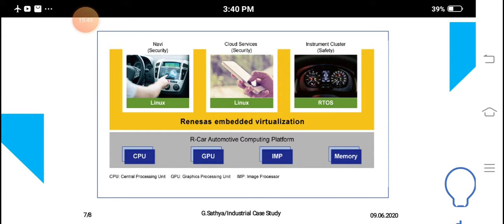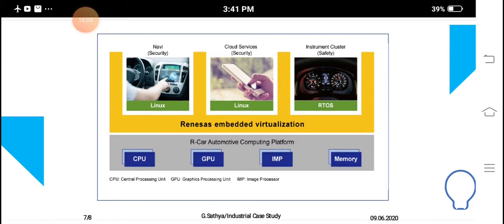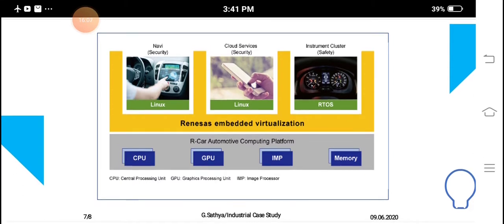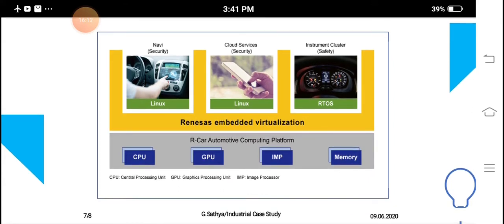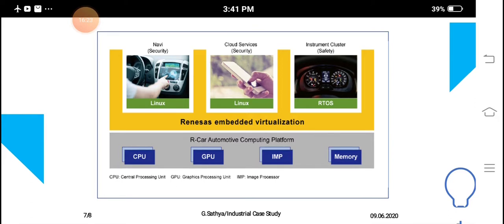We can communicate from one processing unit to another processing unit with the help of the shared memory concept. Then only can we easily retrieve and receive our data without any duplication. That is the main objective of this shared memory concept. That's why nowadays more automobile industries are using the shared memory concept for designing their car units, that is for navigation and cloud service, security purposes, and instrument cluster, everything using R-Car functions.